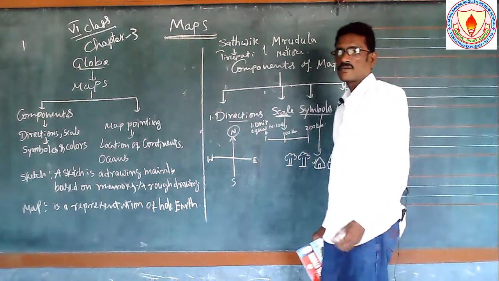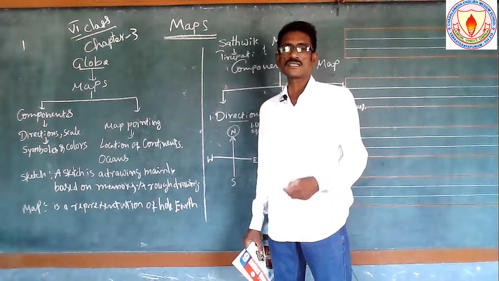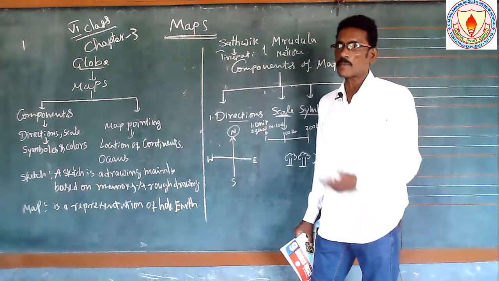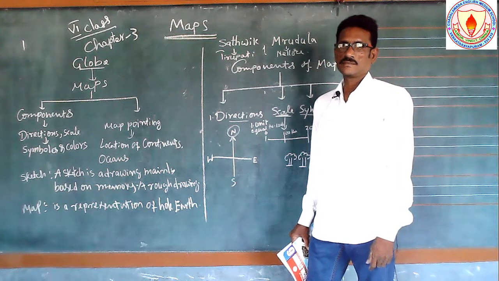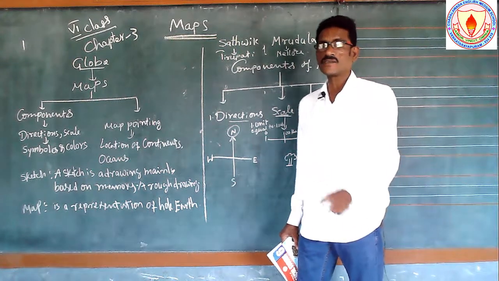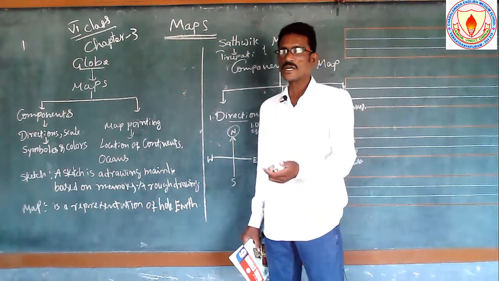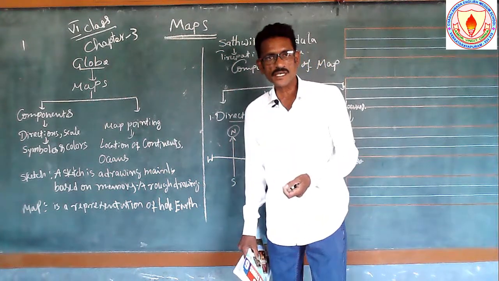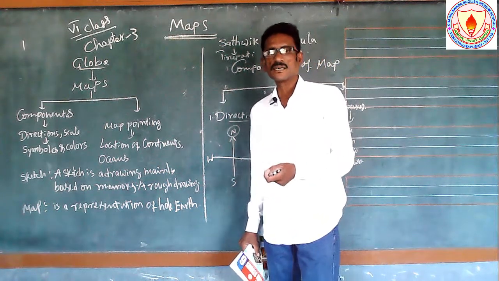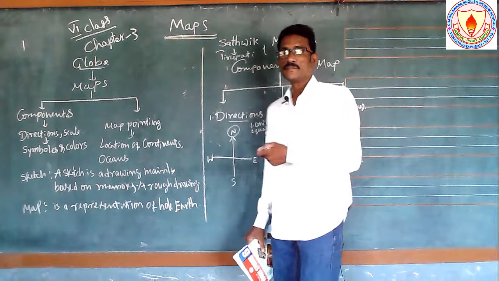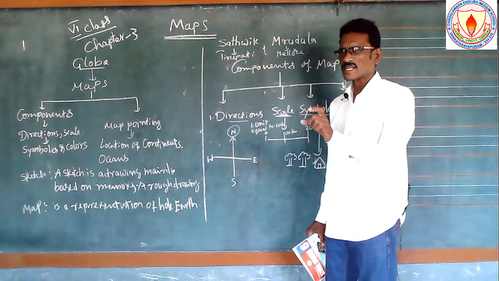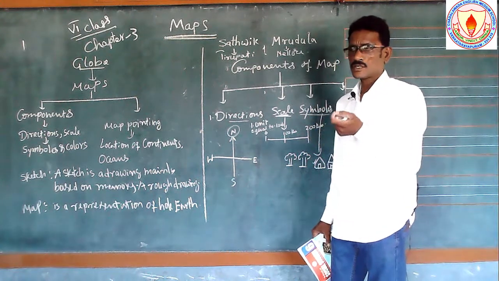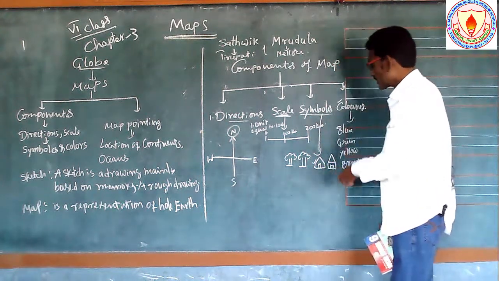We use colors in our daily life. So these colors we also apply to the physical features of the world, and not only to the physical features. When we take North America or South America, we use colors. Which colors do we use? For example, I am going to show you a blue color.